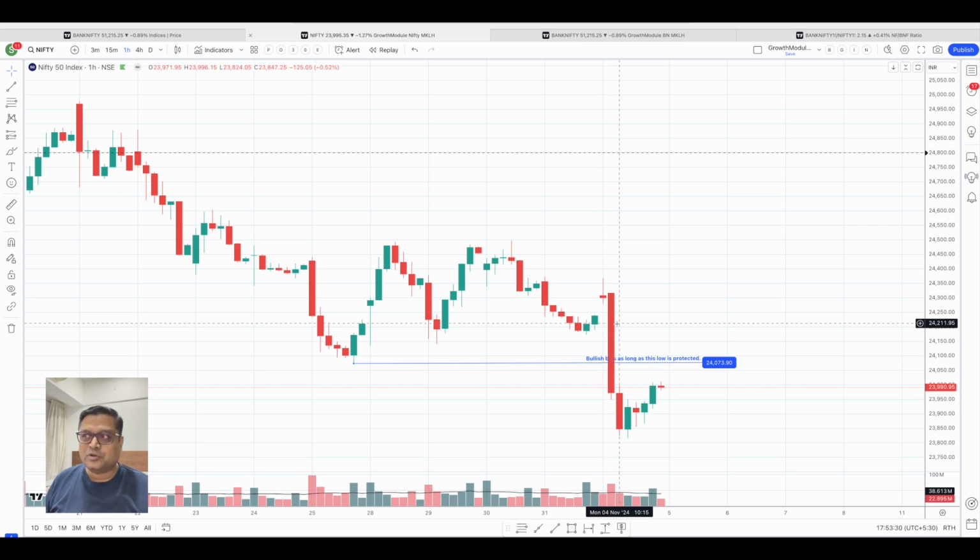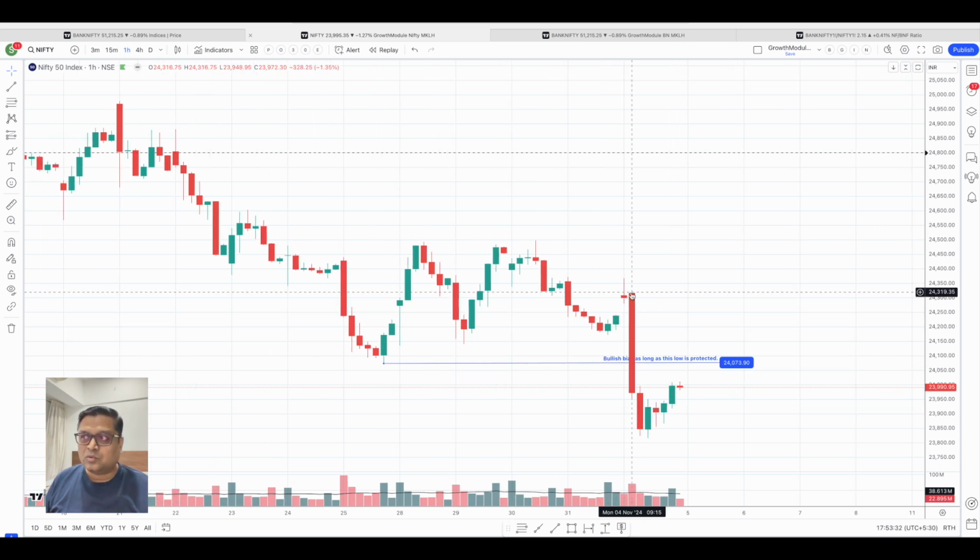So for us to get bullish, it has to take out above this particular high. You can consider this high of the day, or you can consider the day high. So bullish above this particular level, I'll just change this level.